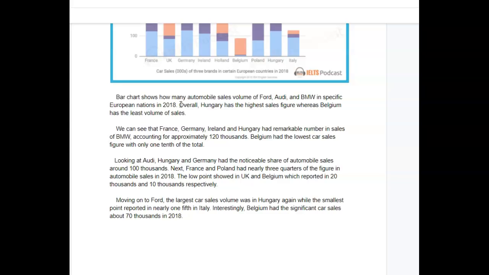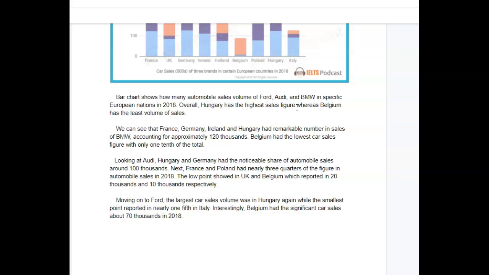Let's just make it something simple and clear, like: The bar chart shows the automobile sales of Ford, Audi, and BMW in 9 specific European countries in 2018. I didn't change a lot, but I did clean it up and make it accurate. Overall, Hungary had the highest sales figures, S, whereas Belgium had, again because it's past tense, the least volume of